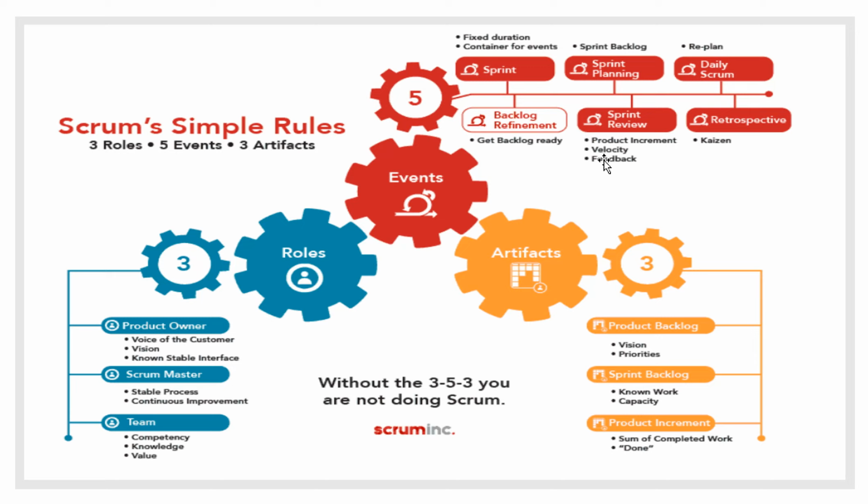It is time-boxed to a maximum of 8 hours for a 1 month sprint. So less time will be taken for the sprint planning if your sprint size is smaller. And during the sprint planning, the team collaboratively comes up with a plan on what can be achieved in a sprint, mainly focusing on what we need to do and how we need to do it.